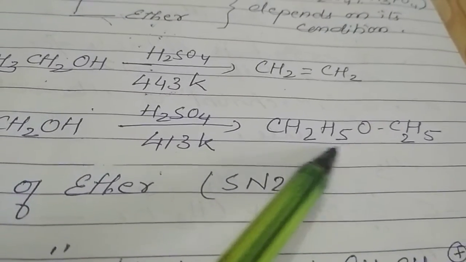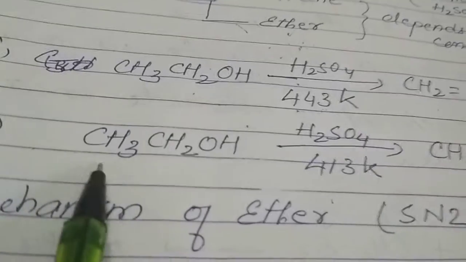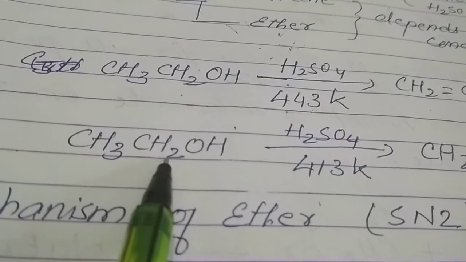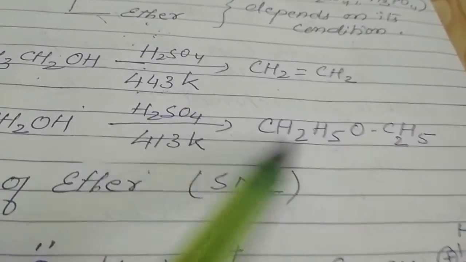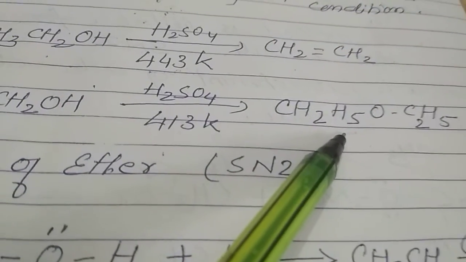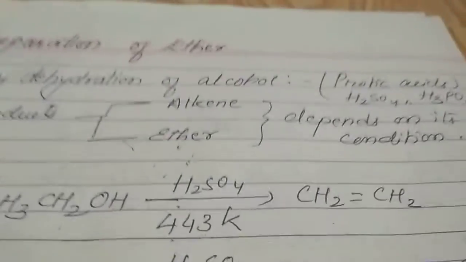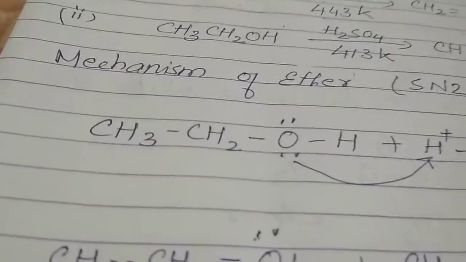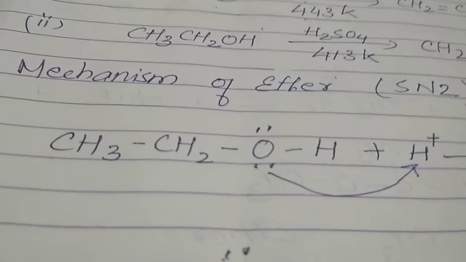Now here you must be having a little doubt about how I can prepare ether from alcohol, with two alkyl groups of higher carbon atoms. Here we have taken only 2 carbon and the product formed will be of 4 carbon. How has it been done? So this reaction can be understood only with the help of its mechanism. So here we will see the mechanism and see how it is working out.